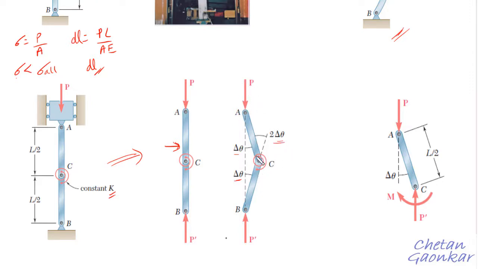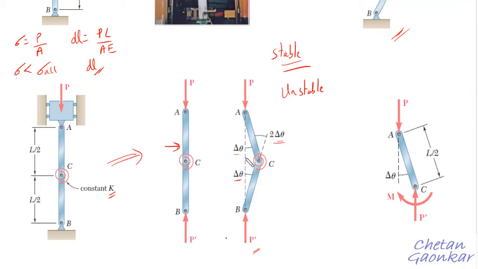At this stage, if this system manages to come back to its original position AB because of the stiffness of this spring, then one may say that this system is stable. But if it further starts moving away from this equilibrium position, then one may conclude that this system is unstable. So the system is called stable if it regains its initial position, and it is called unstable if it moves further away from this equilibrium position.